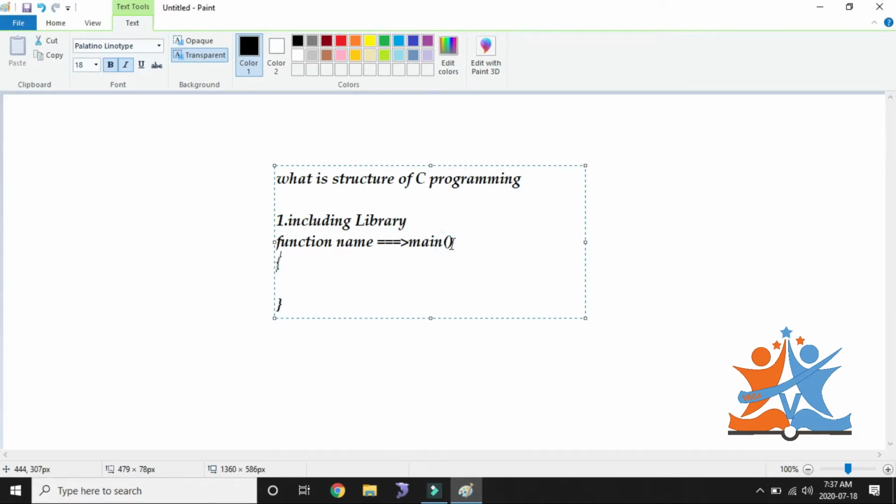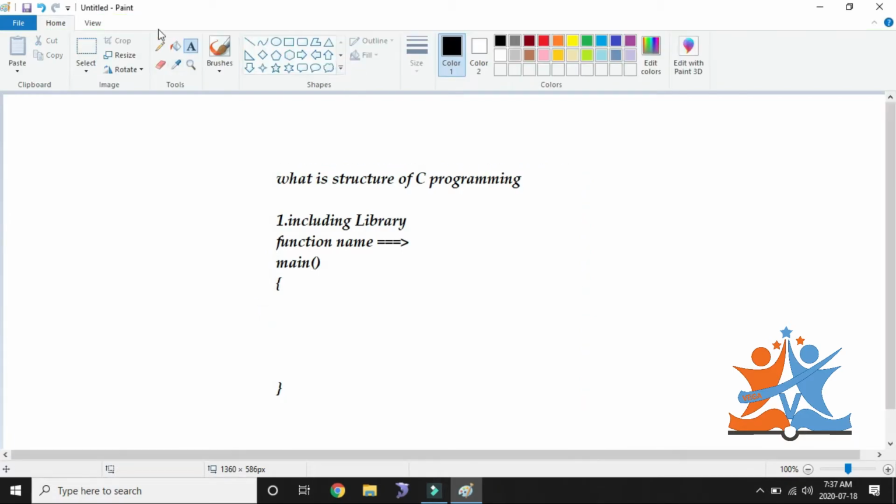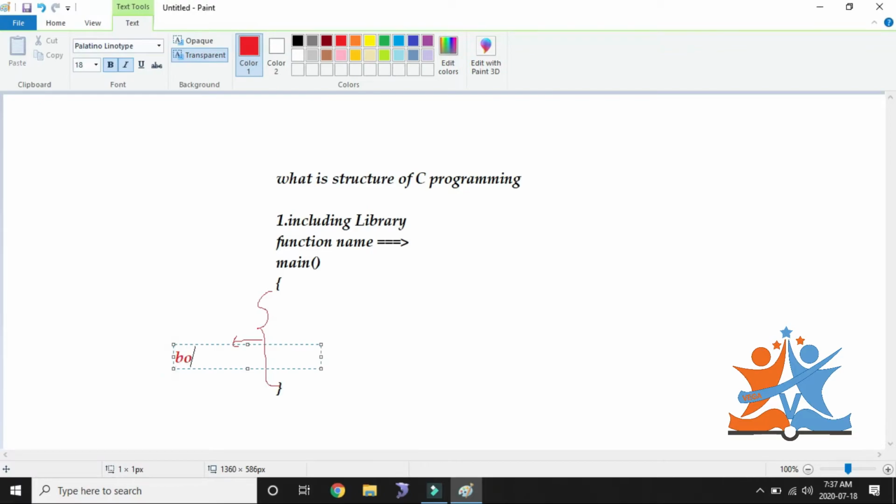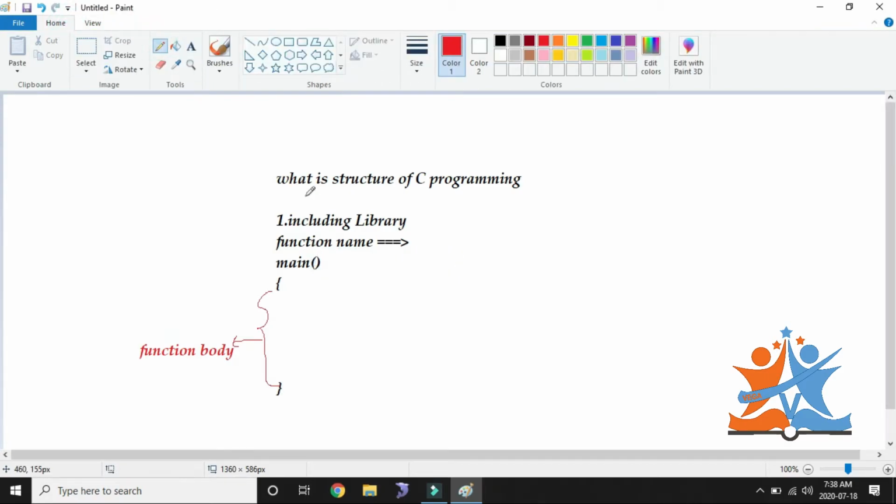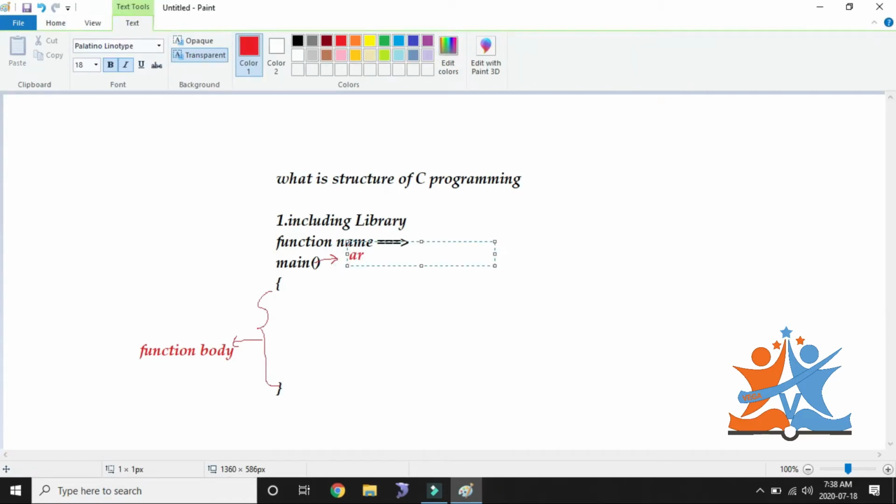This area between the open and close curly braces, we call the function body. And the parenthesis area, we call the argument or parameter area.